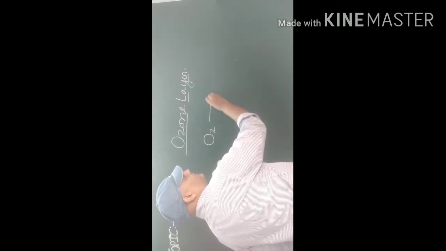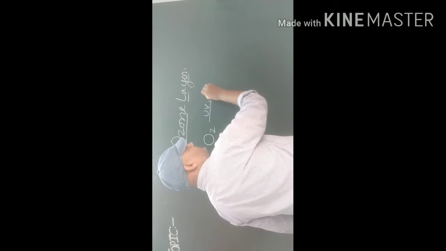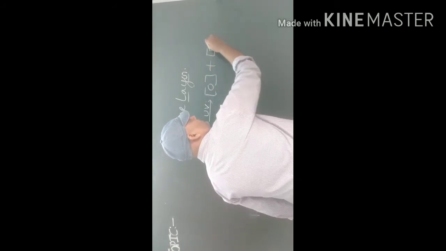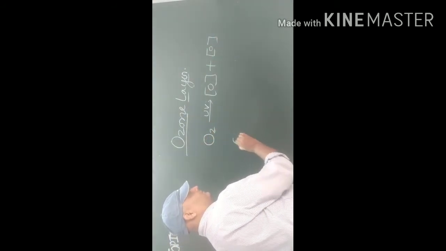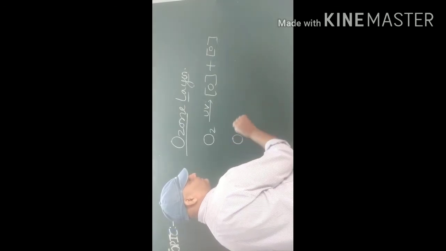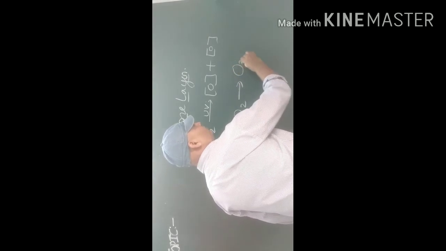During ozone formation, oxygen breaks into nascent oxygen. The nascent oxygen fuses with oxygen and forms ozone, O3.